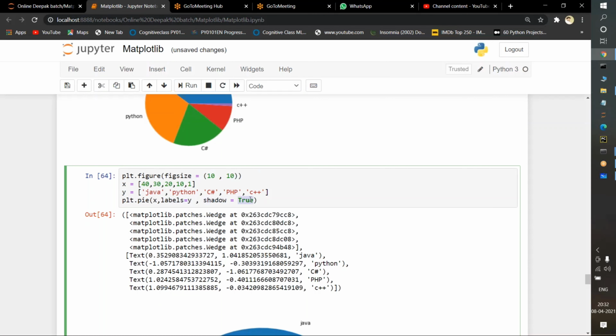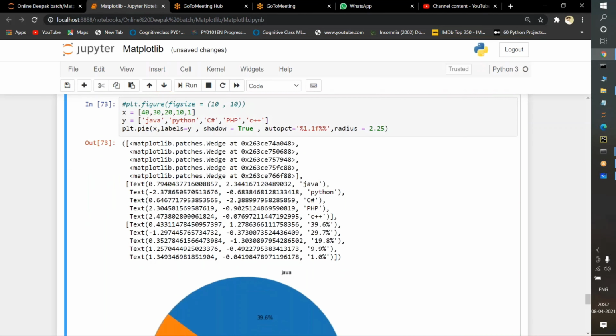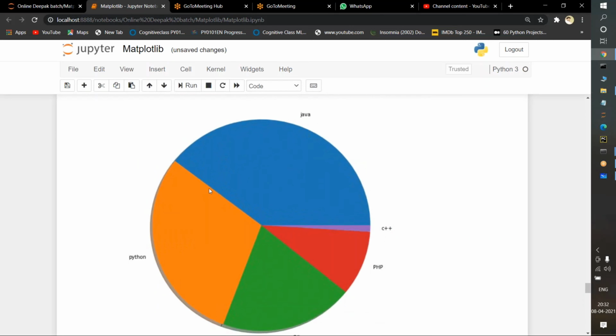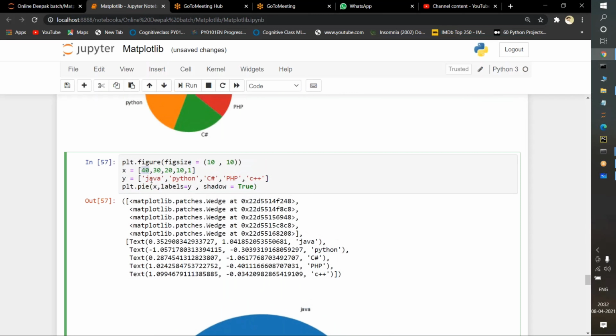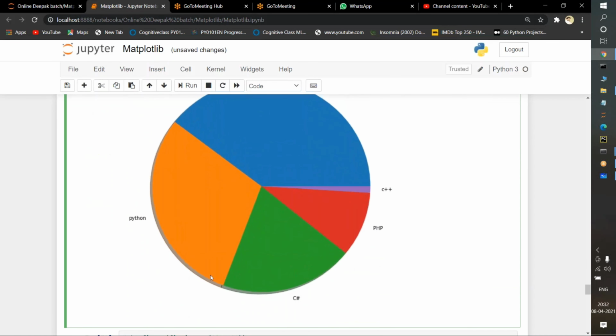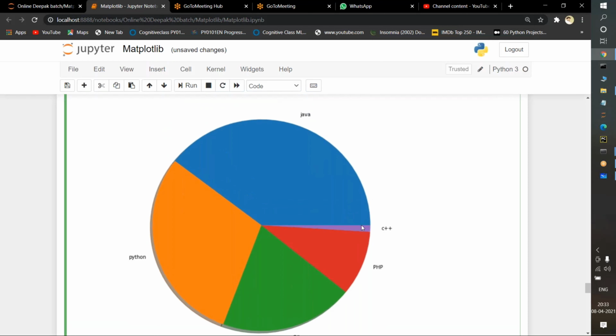Shadow equal to true. What do you mean by shadow equal to true? Behind the image there will be some shadow structures. If I execute this, see the size is increasing. After the size, you observe 40% of the data is occupied by Java, the first parameter. Python is occupying 30%, this green one, C#, is occupying 20%, PHP is occupying 10%, and C++ is having 1%. That's why for C++ the occupied area is very small.